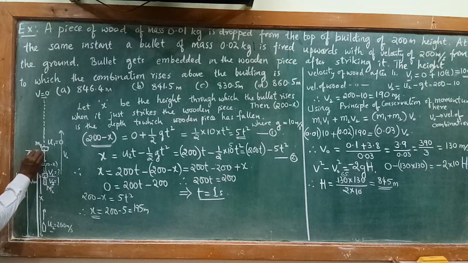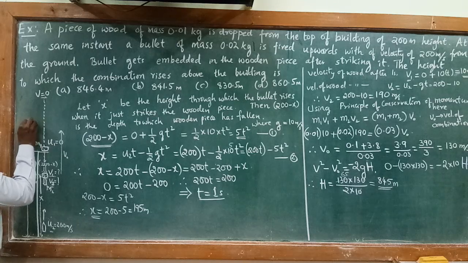But what is the height from the building? That is the question. So from here to here we have found 200 minus x. So it is 200 minus 195, it is 5 meter. From here to here it is 5 meter. So if you subtract 5 meter from here, the remaining height is 845 minus 5, so it becomes 840.